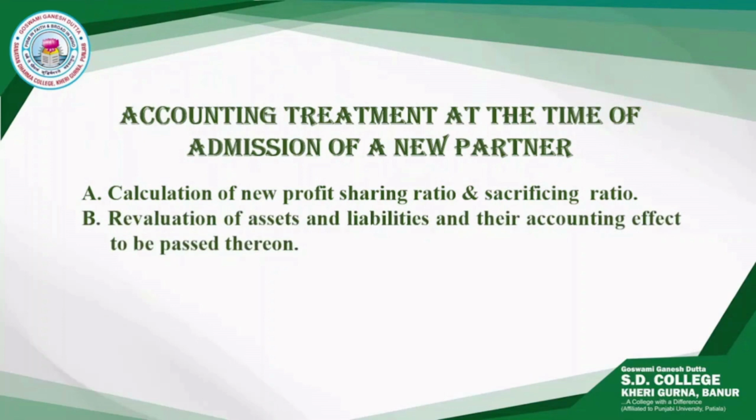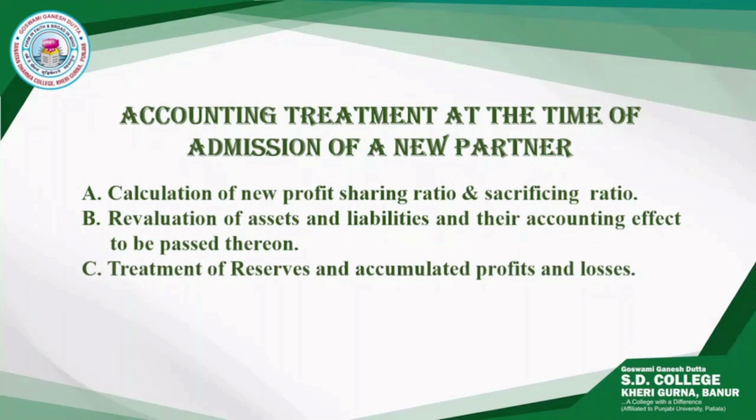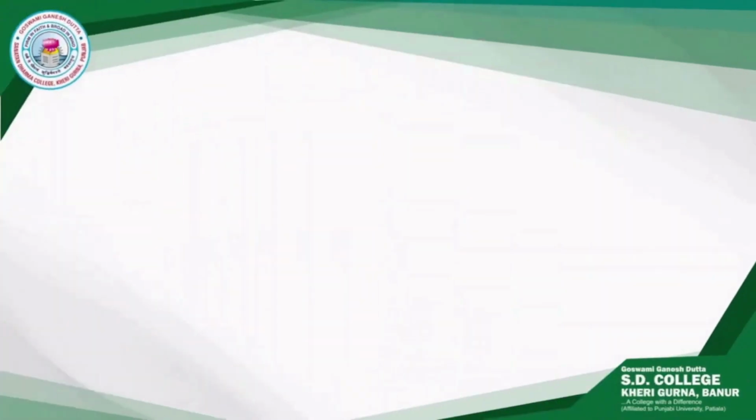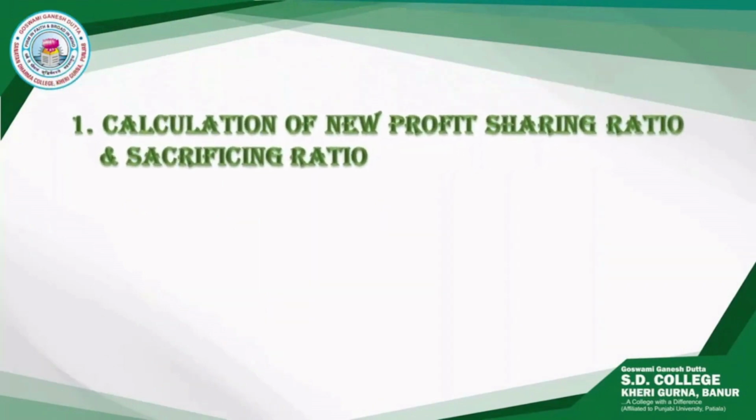Second is revaluation of assets and liabilities and their accounting effect. Third is treatment of reserves and accumulated profits and losses at the time of admission of the new partner. Fourth is treatment of goodwill. And fifth effect is adjustment of capital on the basis of new profit sharing ratio. We will be discussing all these 5 effects one by one.